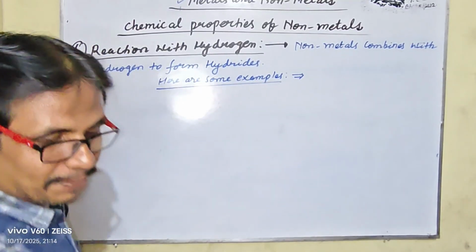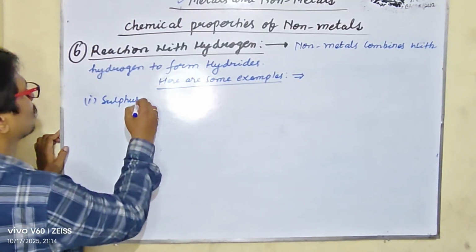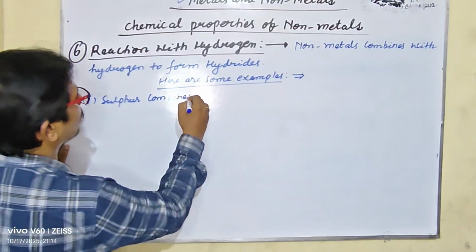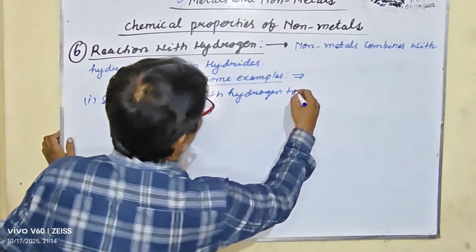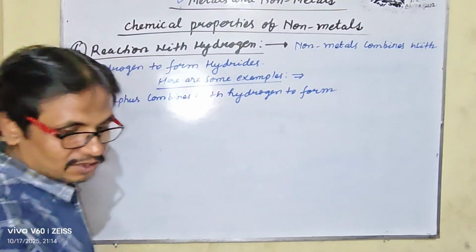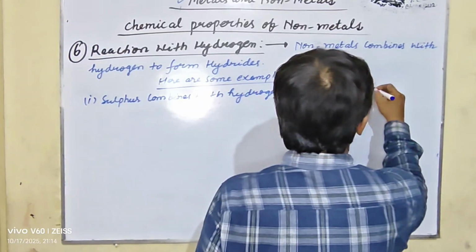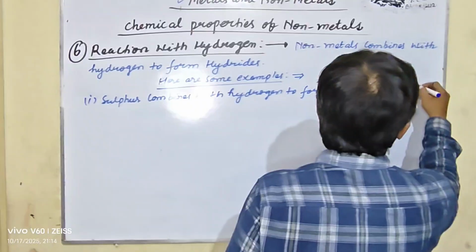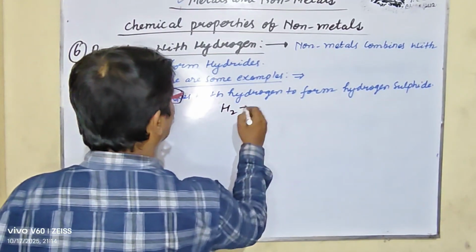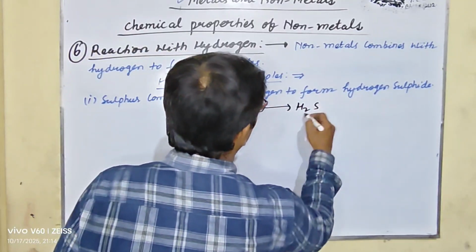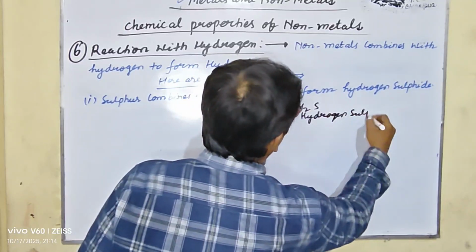Let us take some examples. Example number 1: sulfur combines with hydrogen to form hydrogen sulfide. The reaction is H2 plus S gives H2S, hydrogen sulfide.